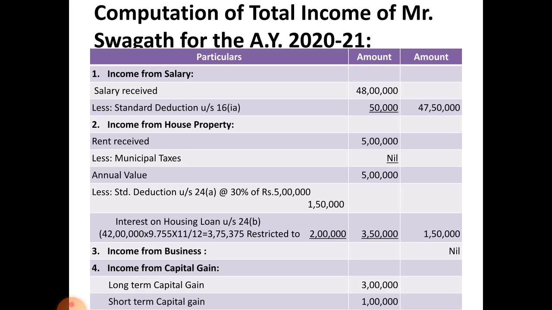Next see income from house property, rent received 5 lakh, no municipal tax is paid, so you get annual value 5,00,000.